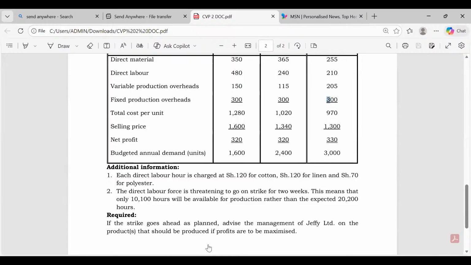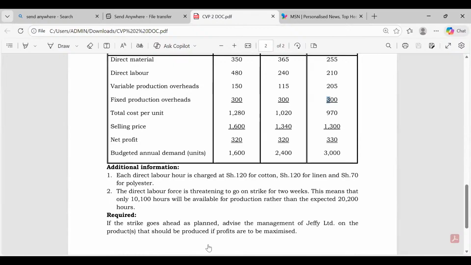But the 300 is for each unit, and yet I'm needed to get total fixed cost. So I'll take 300 times 2,400, then you add another 300 times 77, then 300 times what here?